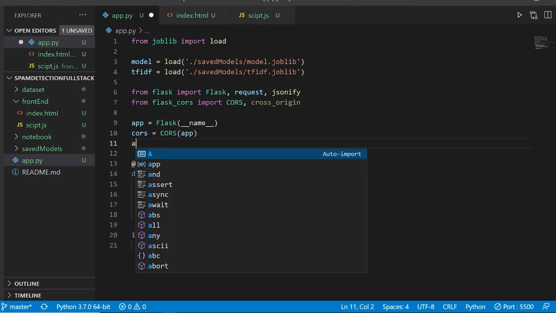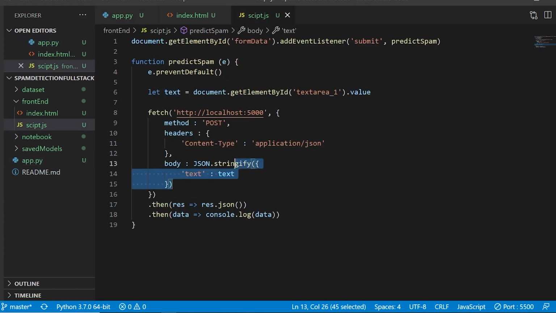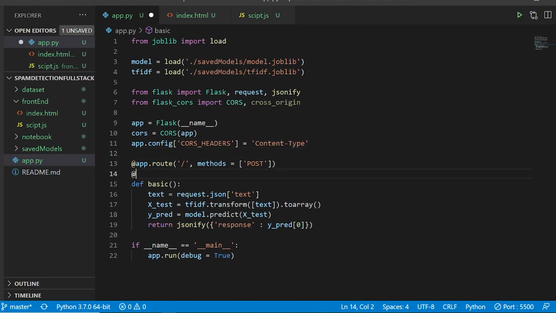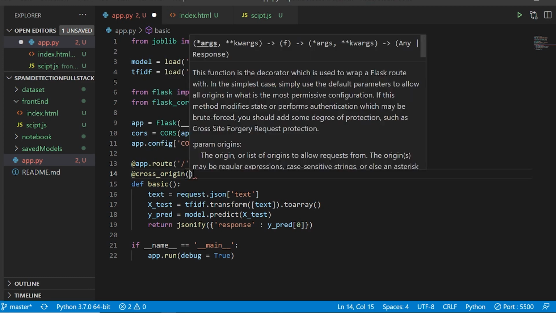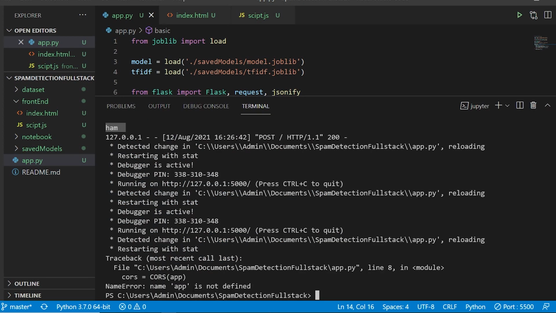After that I will have to say app.config. Configuration is very important, and here I'll say CORS_HEADERS, which are going to be the content type, and the content type I'm passing from the JavaScript, which is application/json. So this is a JSONized format. It is going to catch only the JSON content types. And after this route, I'm going to apply the decorator. I'll say cross_origin like this, and we are done. Our system is complete. And now let us check.